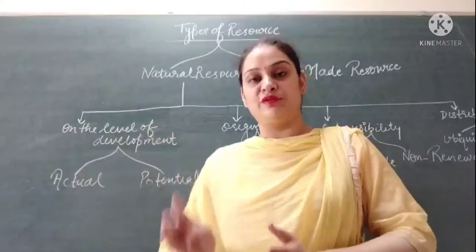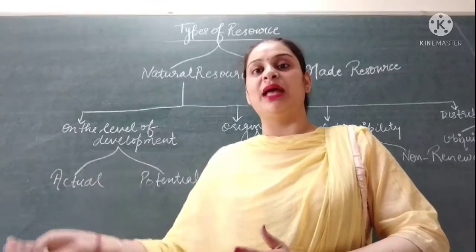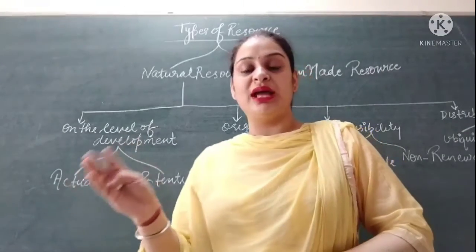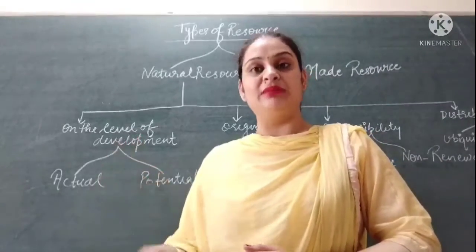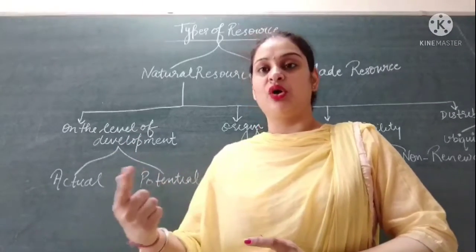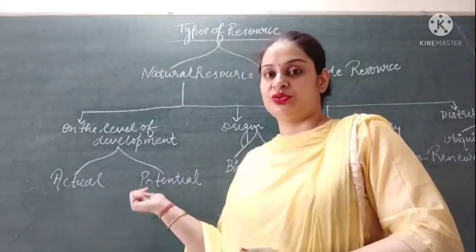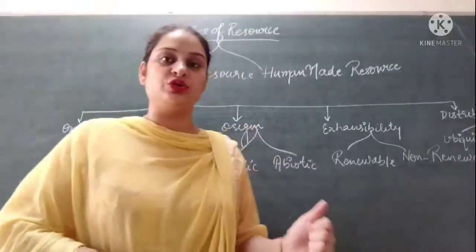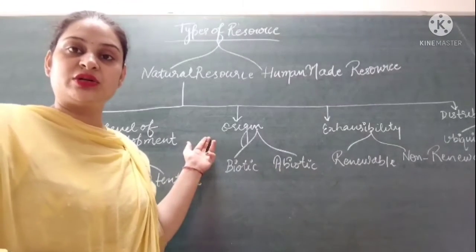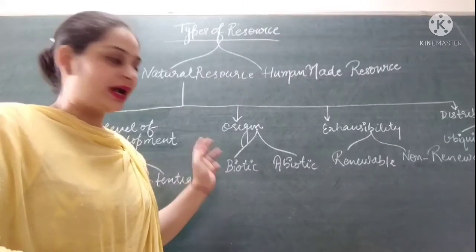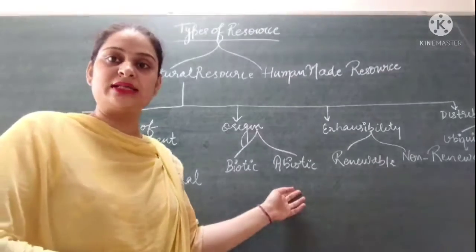So when we have information about the resource, we call it an actual resource. But when we do not have complete information about the usage of resources, but they can be used in the future, we call them potential resources. Then the second distribution of natural resources is origin. According to origin, natural resources are categorized into two parts. One is biotic and the second one is abiotic.